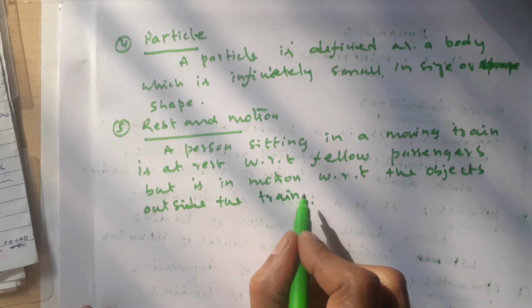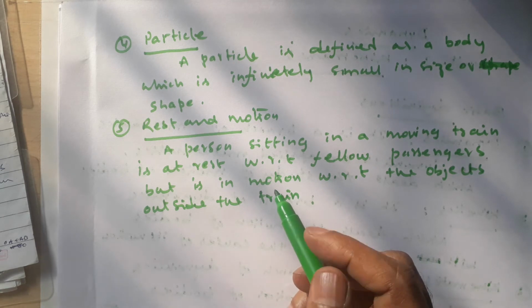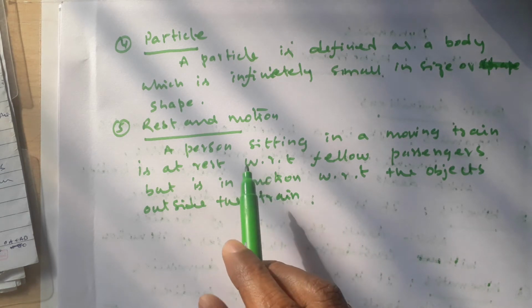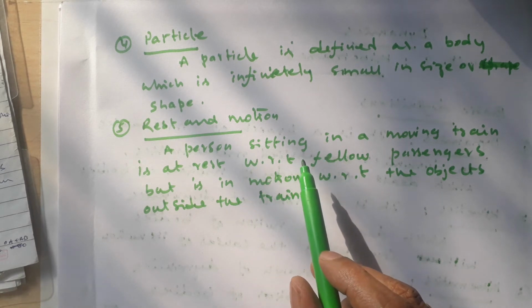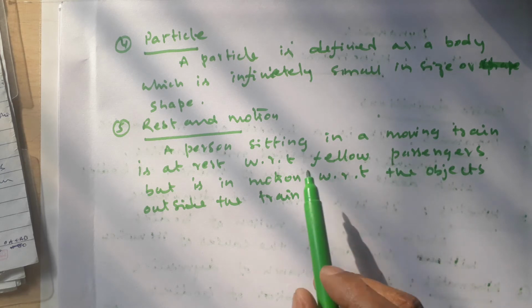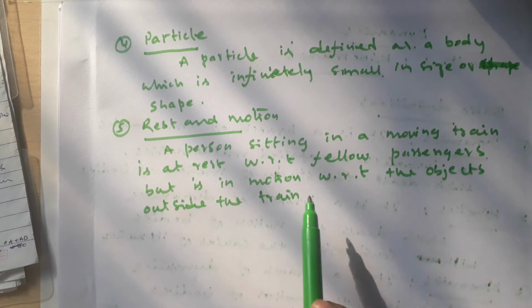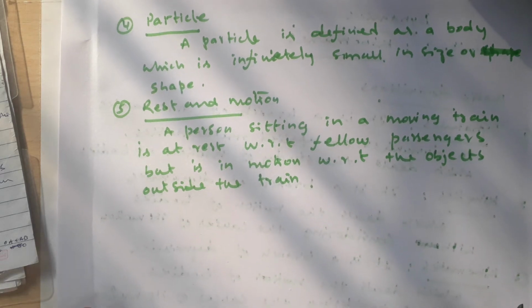So now, to see the rest and motion of bodies, we need a reference. In this example, the person sitting in a moving train is at rest when we compare with the fellow passengers, but he is in motion with respect to the objects outside the train.